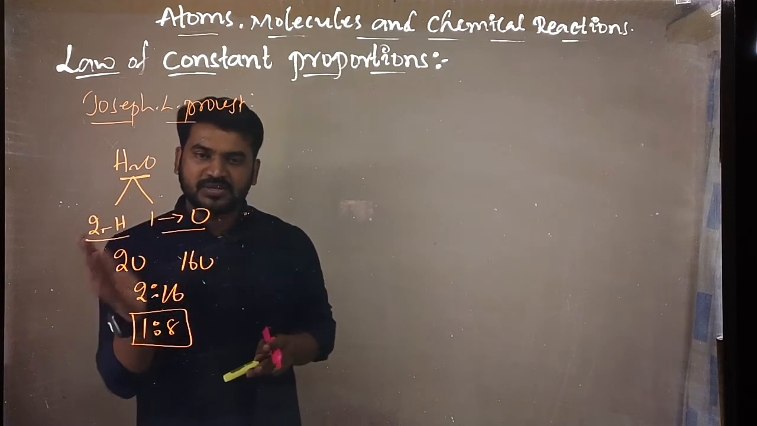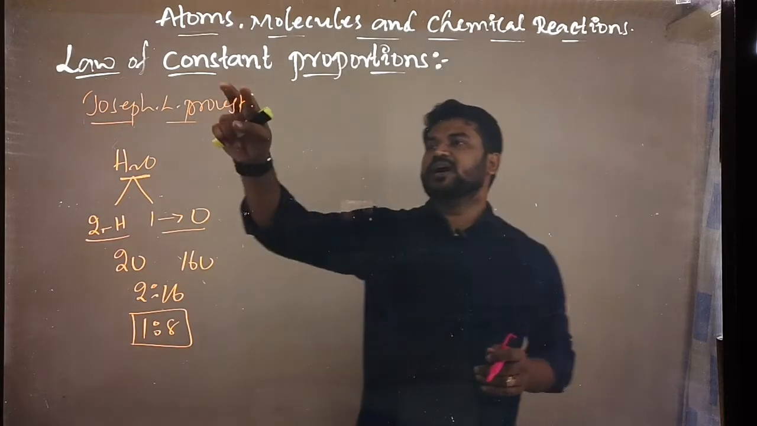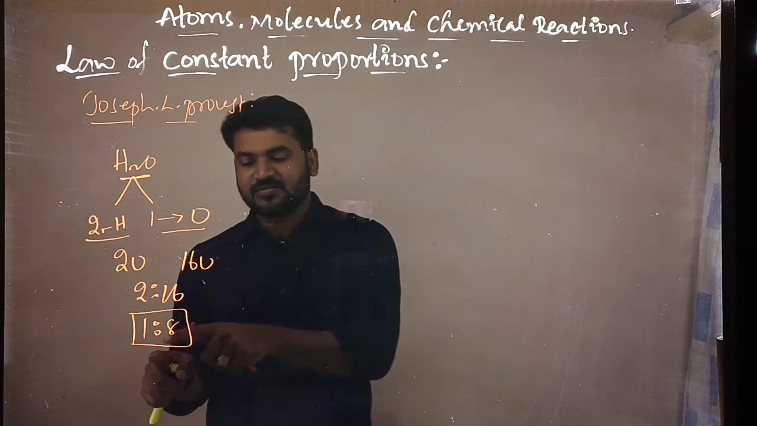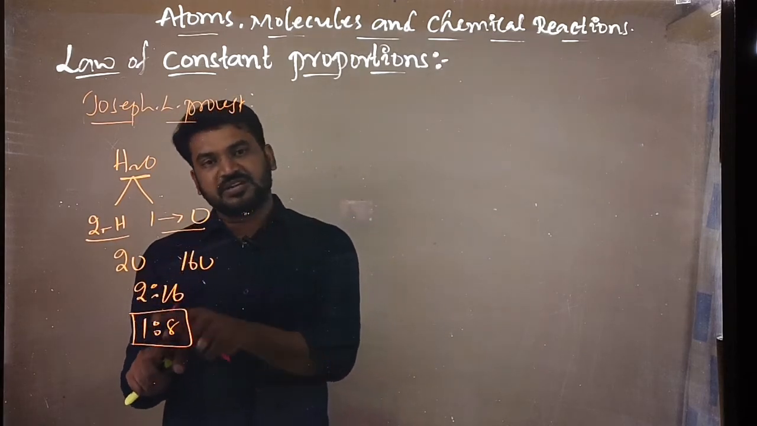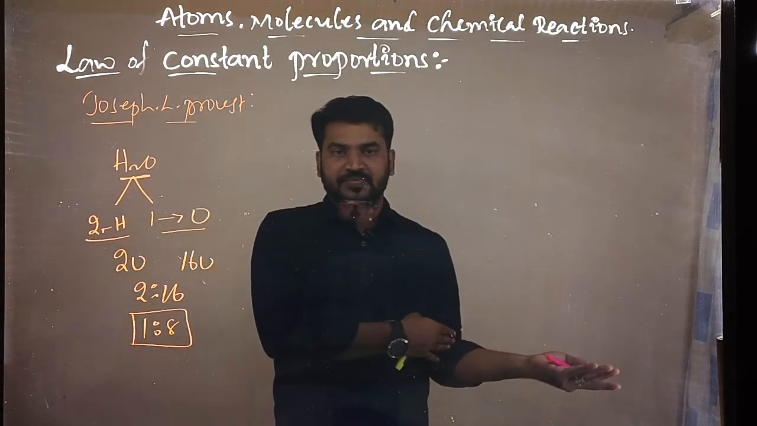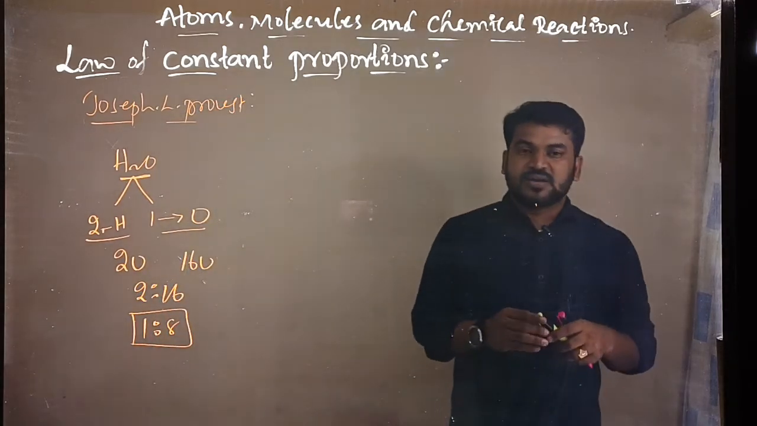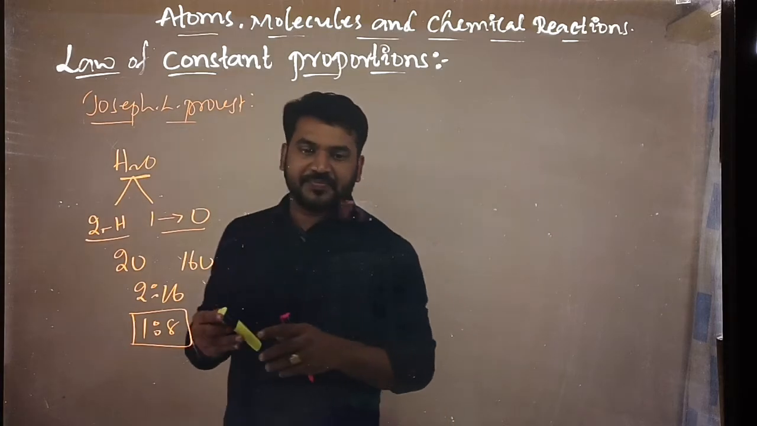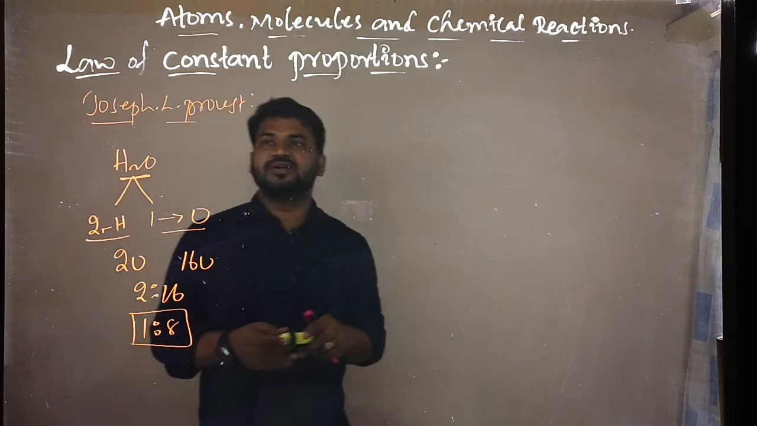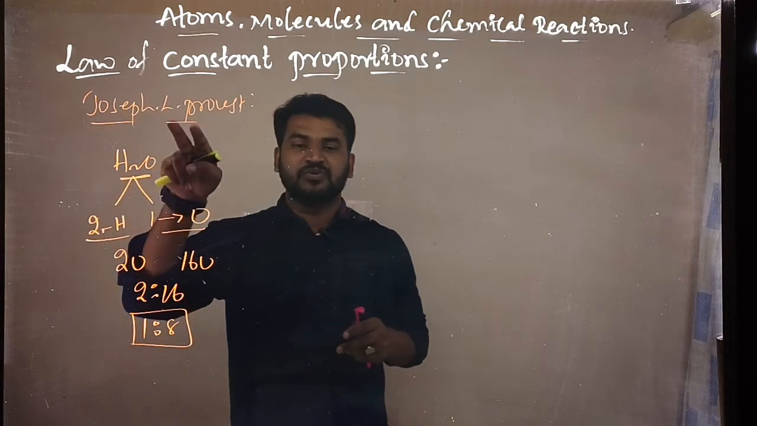If you write oxygen and hydrogen, let's flip it, 8:1, right? So what is that? Law of constant proportion. The proportion is always constant. The mass ratio is constant, 1:8 by mass for the water molecule. If you take another substance, it will change, right? So in a given chemical substance, the elements contained are always combined in fixed proportions by mass. That we call the law of constant proportions, and it was given by a person called Joseph Proust.